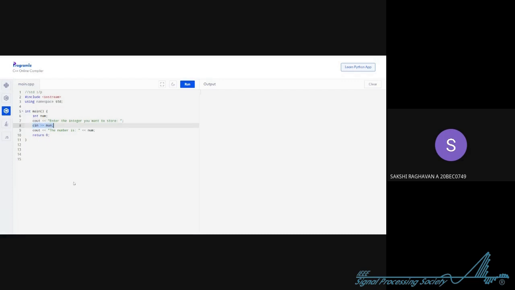Now we are using something new, the cin. If you have used C language, when you want to take input, you use cin. I don't want to give more similarities, otherwise many people will get in a panic mode. So we use cin, and then we give this operator sign, and then we tell which value. The compiler would be like, okay, you want me to take some value, but where to store it? So you're telling the compiler, store it in this variable. What variable? The num variable in this program.